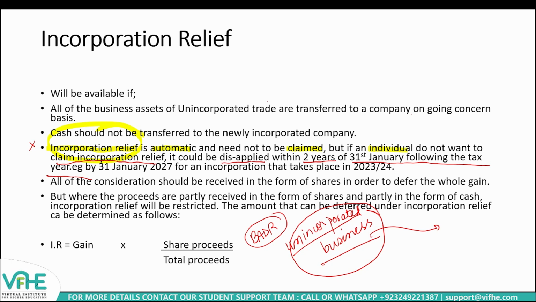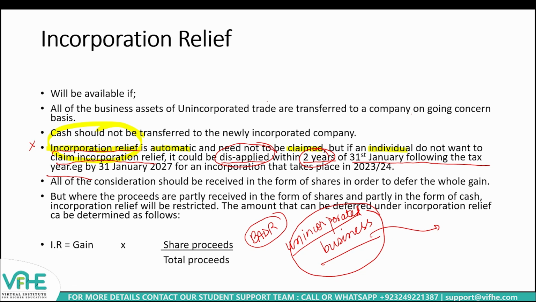So that would mean that if an unincorporated business is transferred to a newly formed company, though incorporation relief is automatic, the individual may claim to disapply this relief, and that should be done within 2 years after 31st January following the end of the tax year.